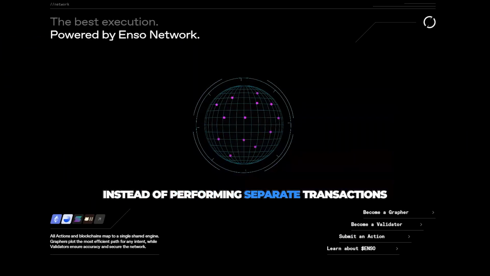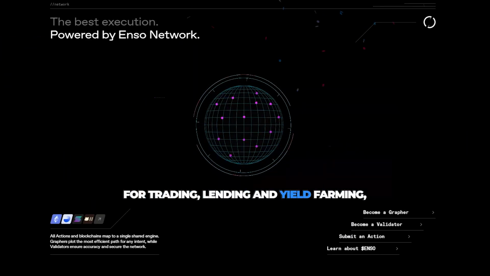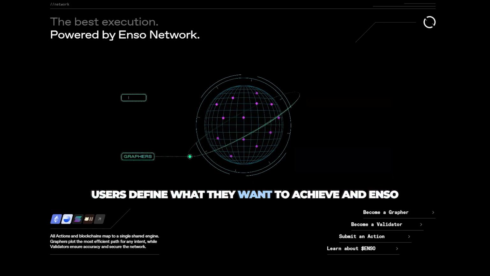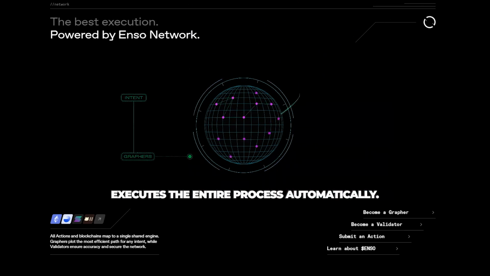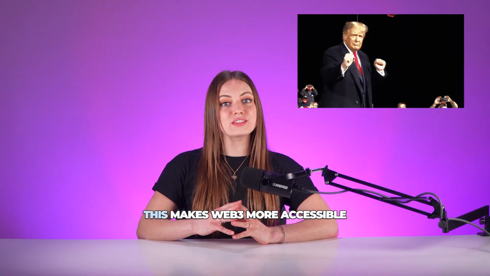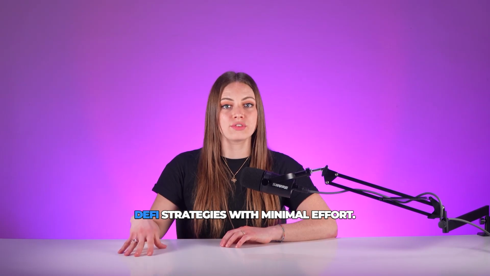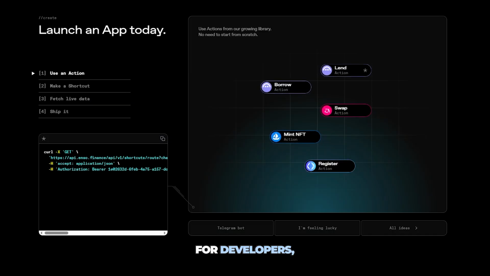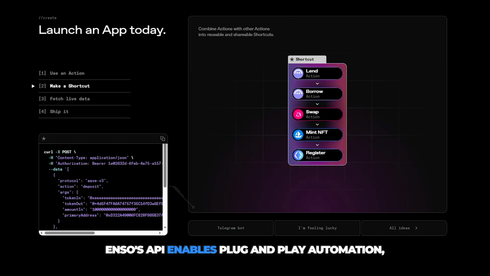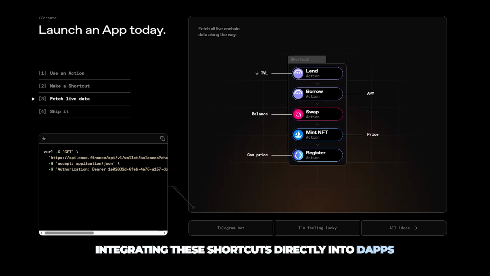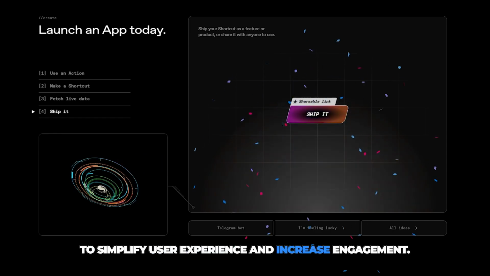Instead of performing separate transactions for trading, lending, and yield farming, users define what they want to achieve, and ENSO executes the entire process automatically. This makes Web3 more accessible while allowing users to execute complex DeFi strategies with minimal effort. For developers, ENSO's API enables plug-and-play automation, integrating these shortcuts directly into dApps to simplify user experience and increase engagement.